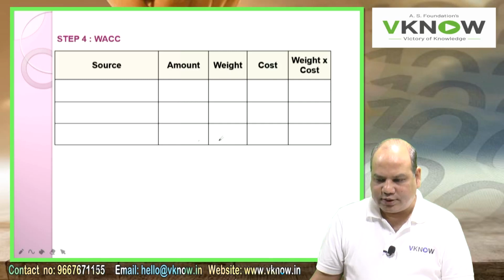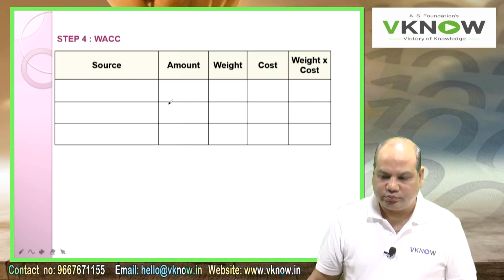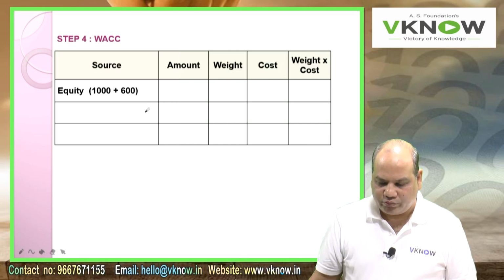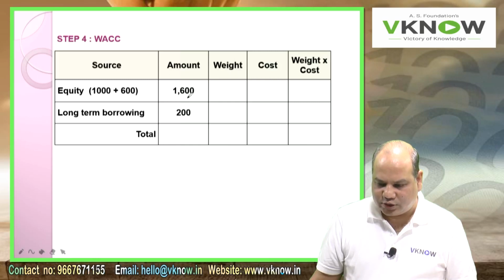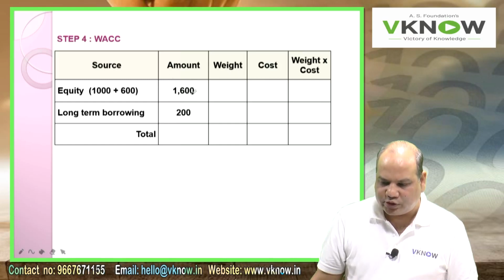Then write down WACC. Source, amount, weight, cost, weight into cost. Source: equity. From the balance sheet, equity is 1600. Long term borrowing is 200. This is based on your actual fundraising exercise. You have raised 1600 and 200.